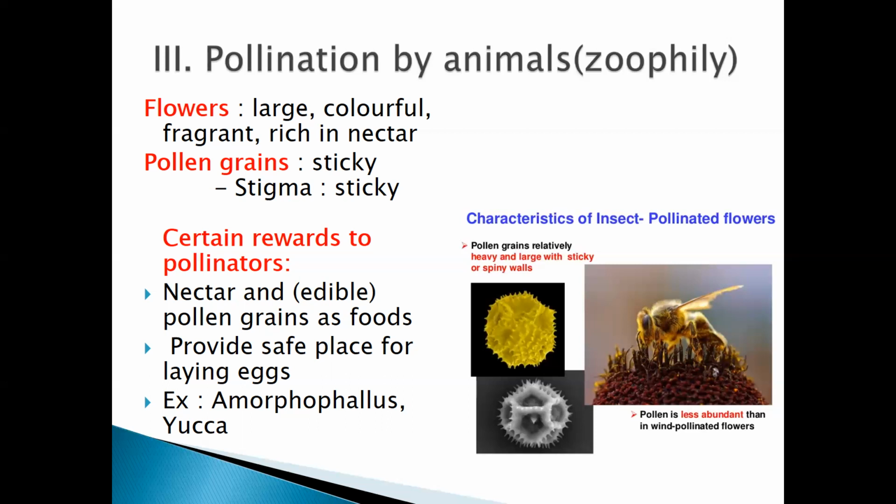Pollen is less abundant than in wind pollinated flowers. Pollen grains are not produced in a large amount, whereas in the wind and the water pollinated flowers, the pollen grains are produced in a large amount.